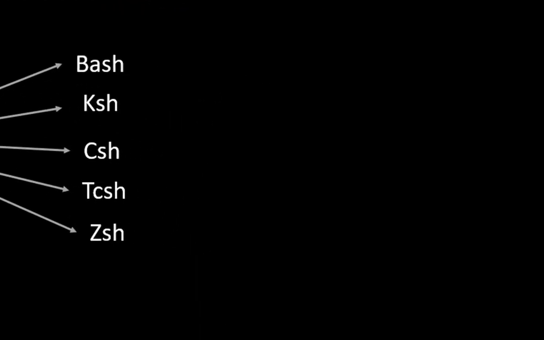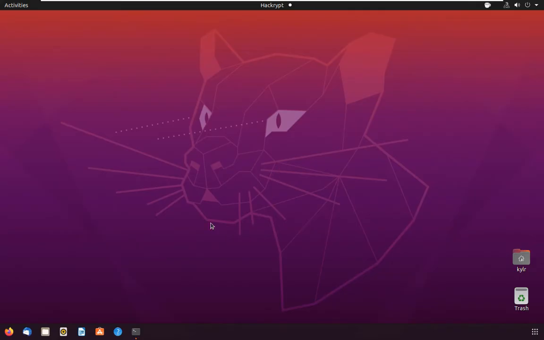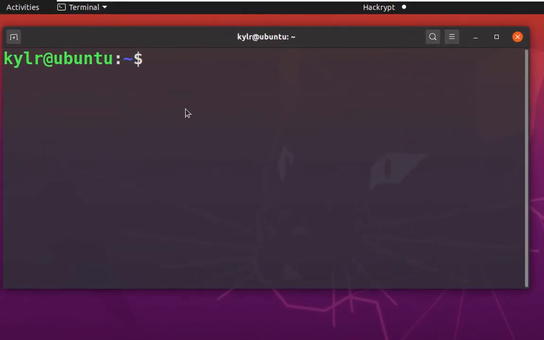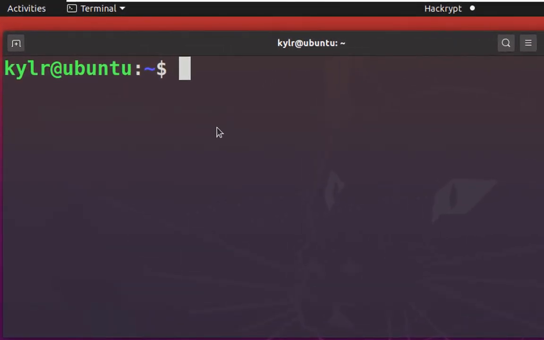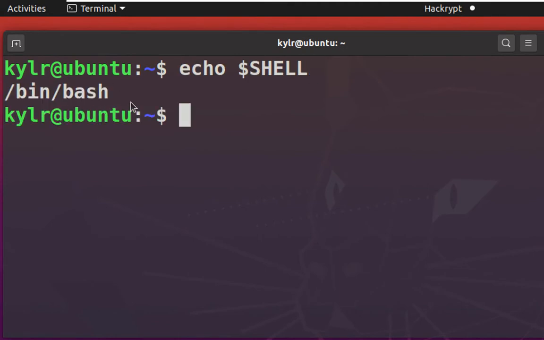We can access this shell by using a terminal. This is Ubuntu Linux OS. Here we can access the shell by using a terminal. This terminal is running the bash shell by default. We can check it by giving the following command. Here we can see that it's running the bash shell.